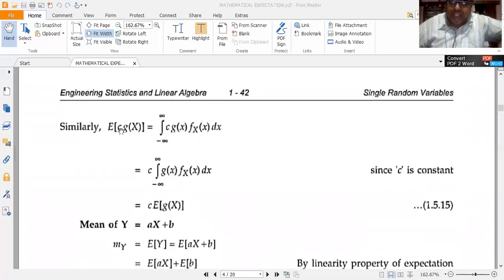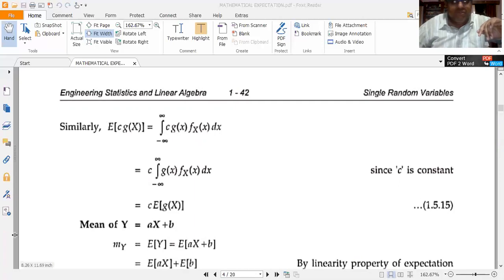So I have E of c g of x is equal to integral minus infinity to plus infinity, use the definition, c g of x into f_X of x dx. What is there within the expectation operator? Just simply substitute into that integral formula, but g of capital X gets replaced by g of small x.